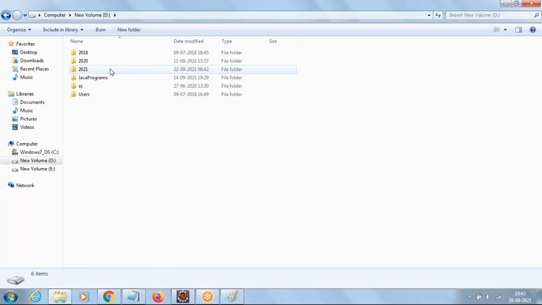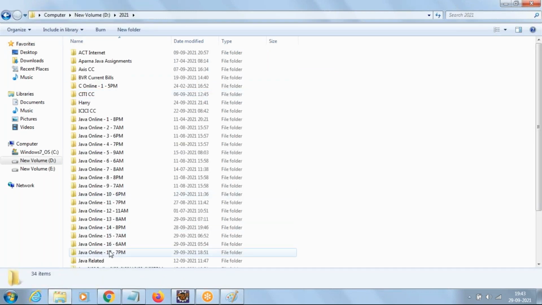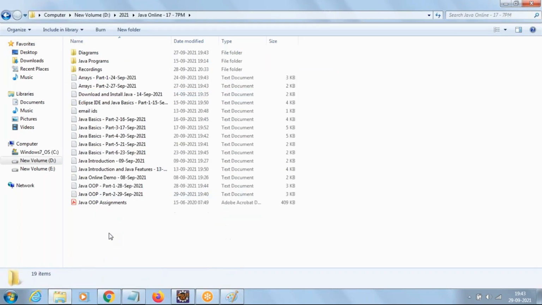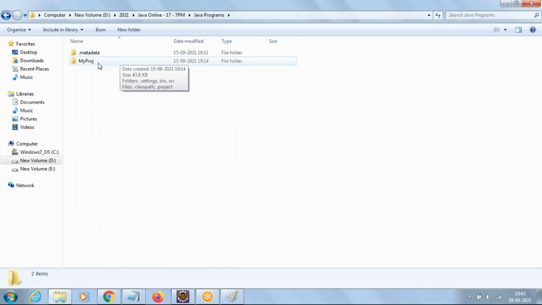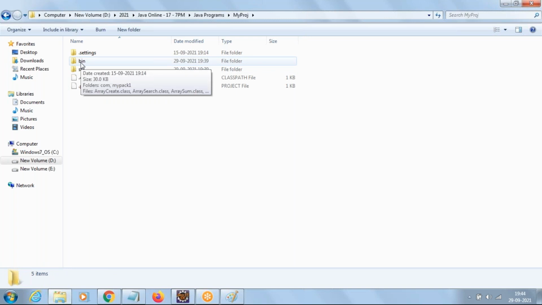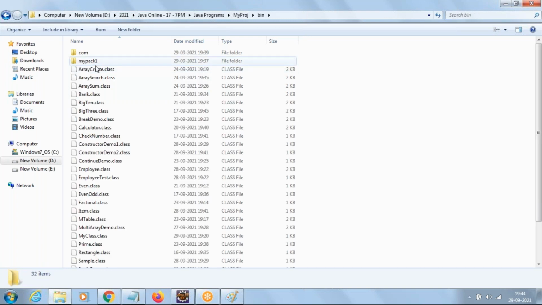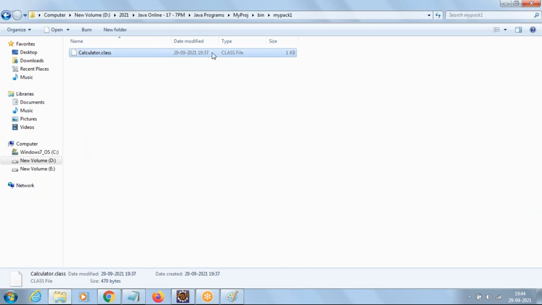So we are working in D drive, 2021, and our batch is Java Online 17. In that I have created a folder Java programs, and in that I have created my project. Now in this you can see the bin folder. In the bin folder, you can see all the class files. It has created a folder mypack1, and in mypack1 you can see Calculator.class.